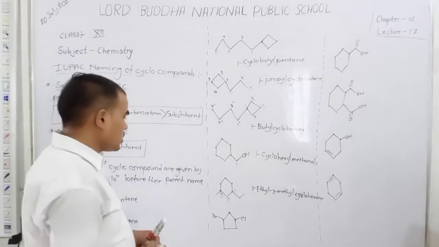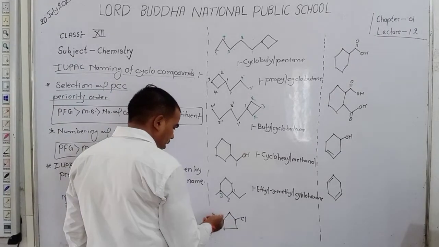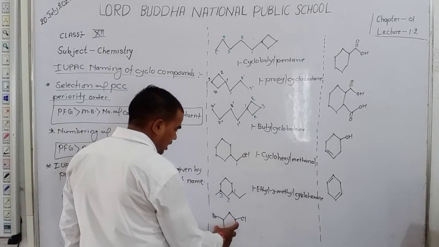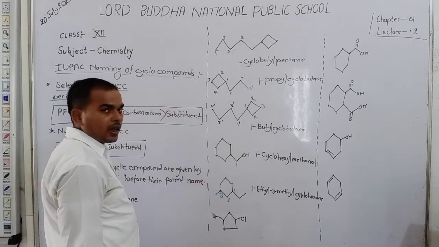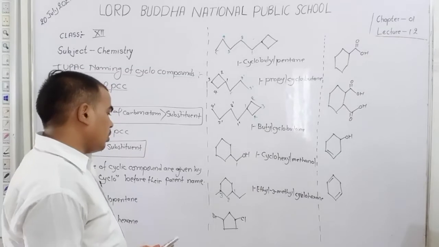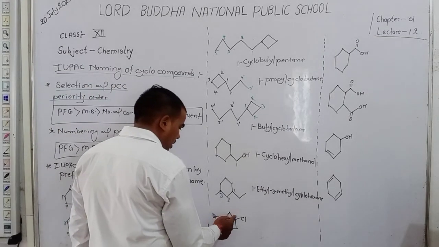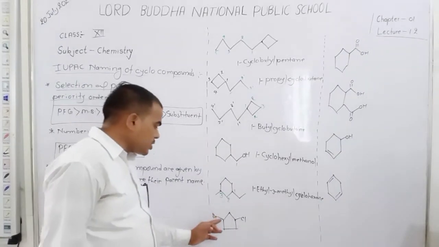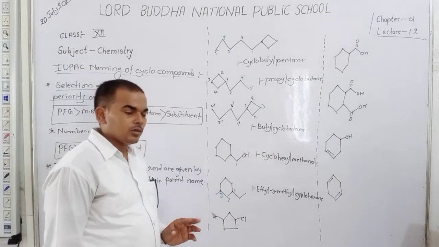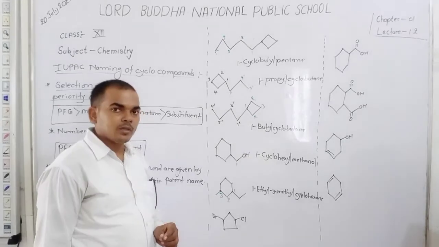Okay. Dear student, here is a pentagonal ring, a 5 carbon ring, with chlorine and bromine attached. For the numbering, lowest numbering 1, 2, 3. At the first and third position two substituents are present.